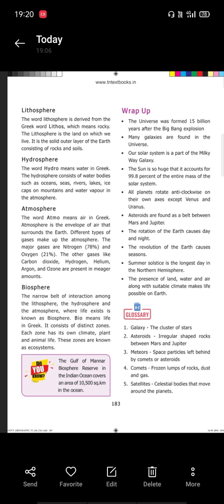is known as biosphere. Bio means life in Greek. Each zone has its own climate, plant and animal life. These zones are known as ecosystems.